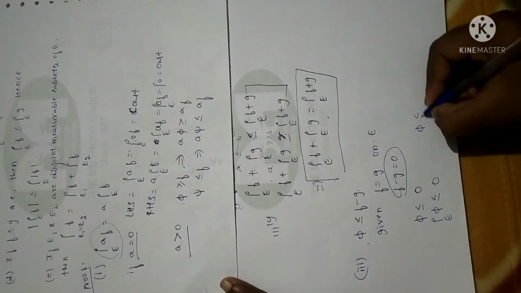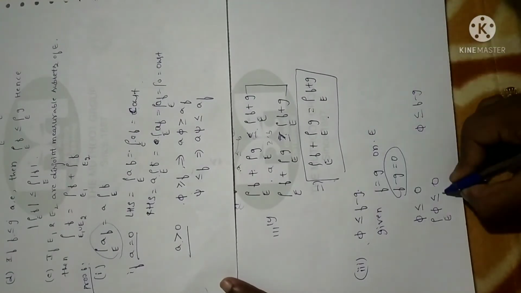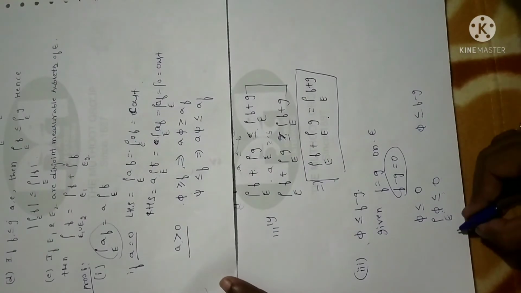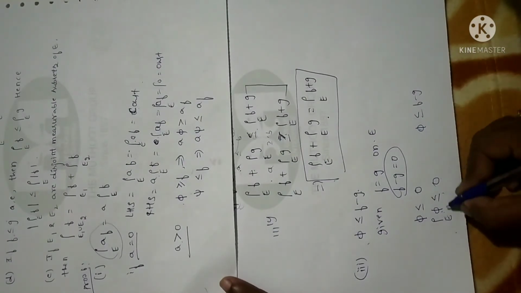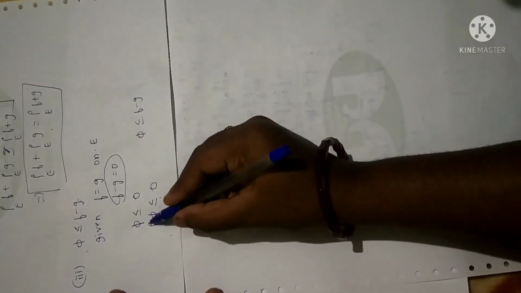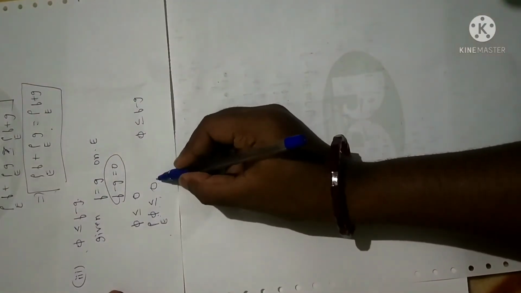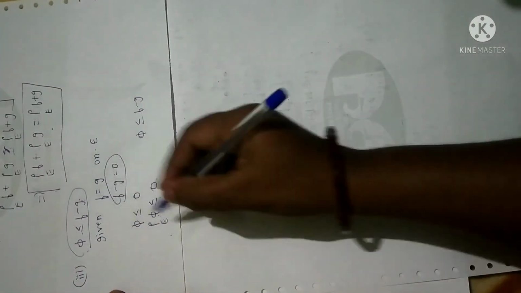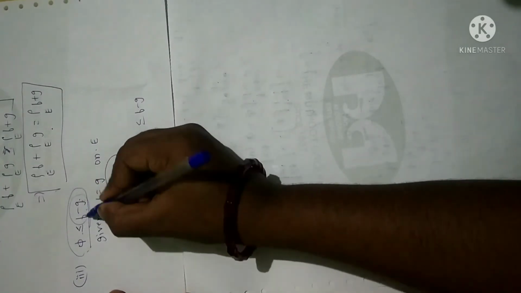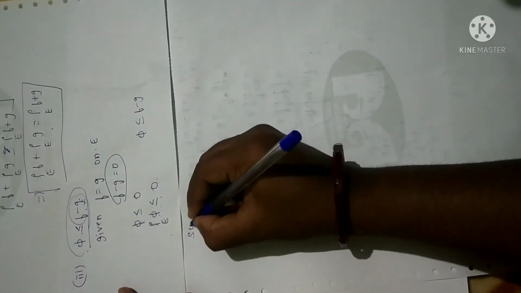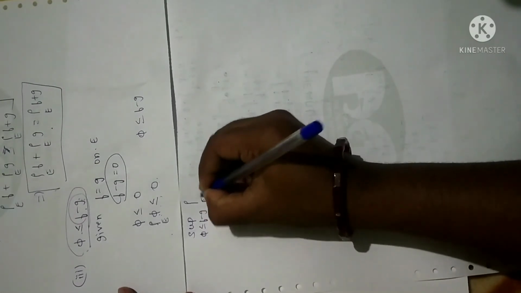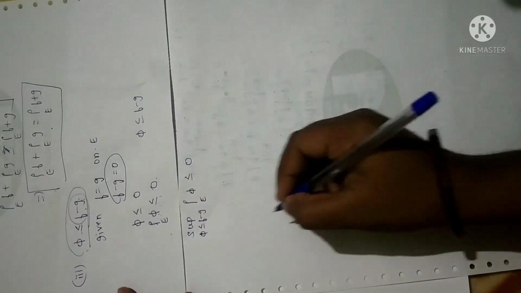Why? Because as pi is less than or equal to f minus g, I can write the integral over E of pi is less than or equal to 0. Now I can replace pi by f minus g. I'll just write here: the integral over E of pi is less than or equal to 0. Now what I have taken is pi less than or equal to f minus g. Let me take the supremum of all the values, so I can write this step as the supremum of all the pi's taken under f minus g, the integral over E of pi, which is less than or equal to 0.